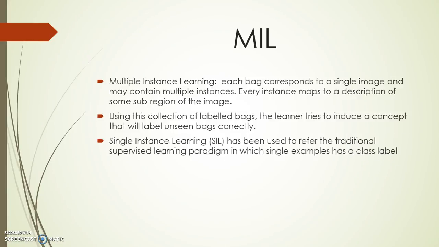What is MIL? MIL is multiple instance learning. In this, each bag corresponds to a single image and may contain multiple instances. Every instance maps to a description of some sub-region of the image. Using this collection of labeled bags, the learner tries to induce a concept that will label unseen bags correctly. Single instance learning is the traditional supervised learning paradigm, in which a single example has a class label.